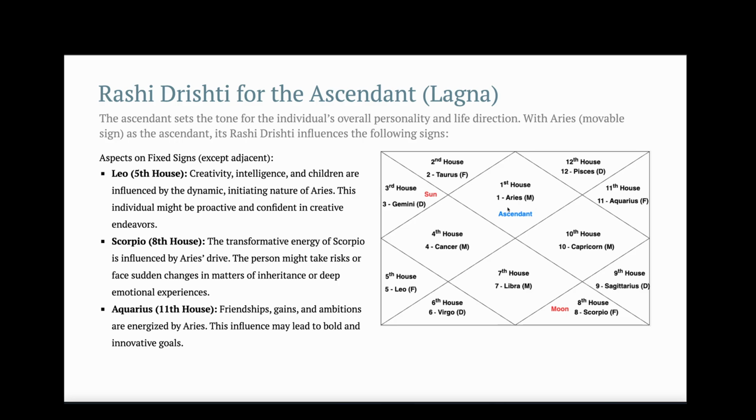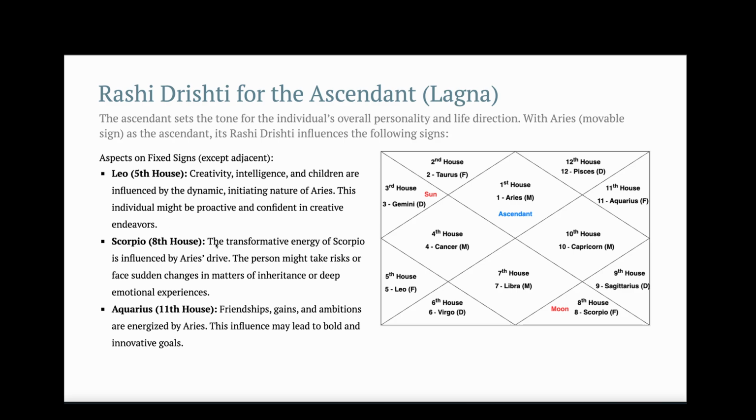So a movable sign will be aspecting the 5th house, which indicates creativity, intelligence and children. Those are influenced by the dynamic, initiating nature of Aries, so this individual can be proactive and confident in creative endeavors.